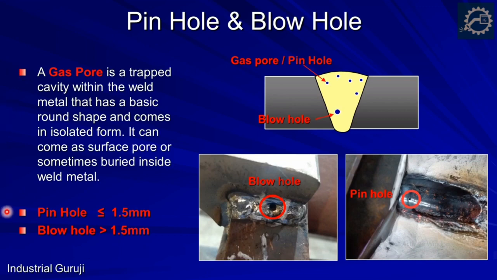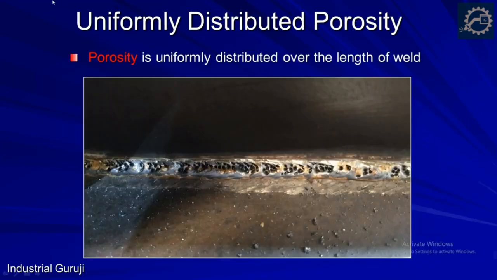Now, if the diameter of a hole is less than 1.5 mm, then it is called a pinhole. And if the diameter of the hole is greater than 1.5 mm, then it is called a blowhole. In the figure, you can clearly distinguish between pinhole and blowhole. Here, the pinhole is buried in weld metal and here the blowhole appears on the surface.